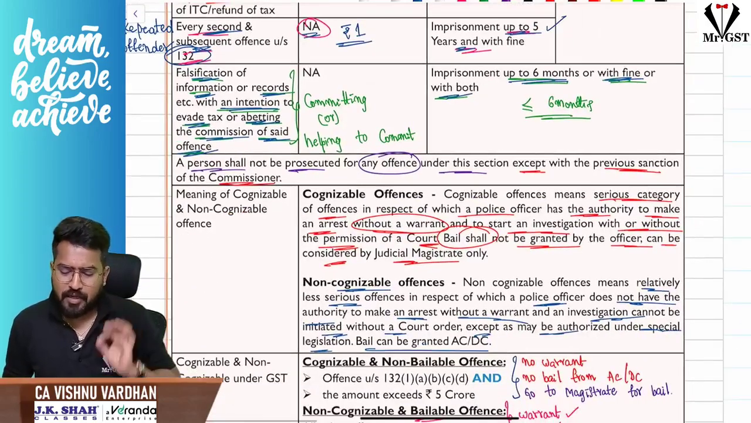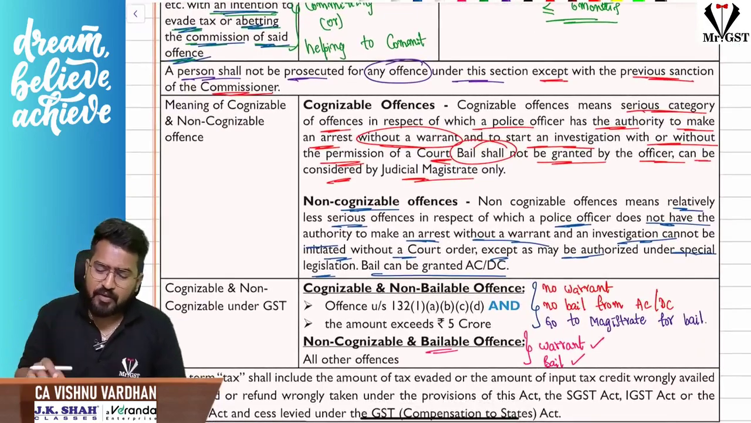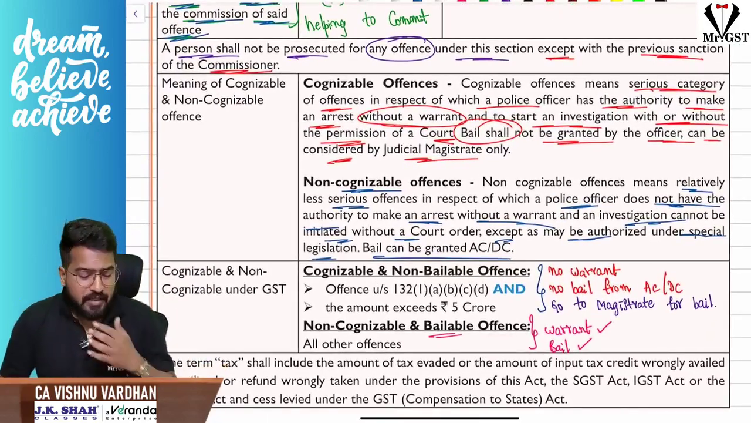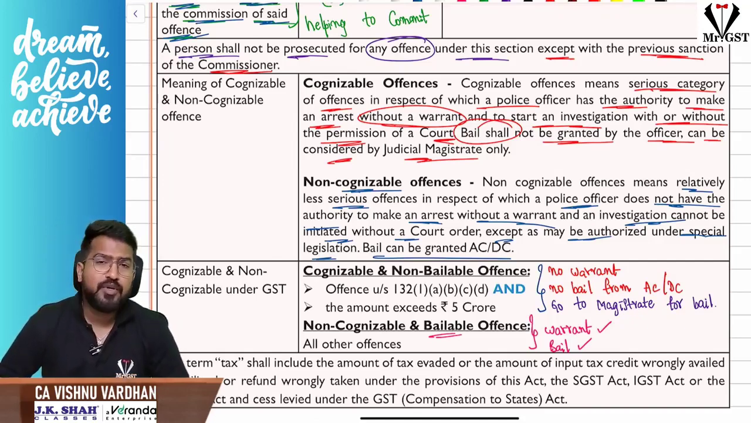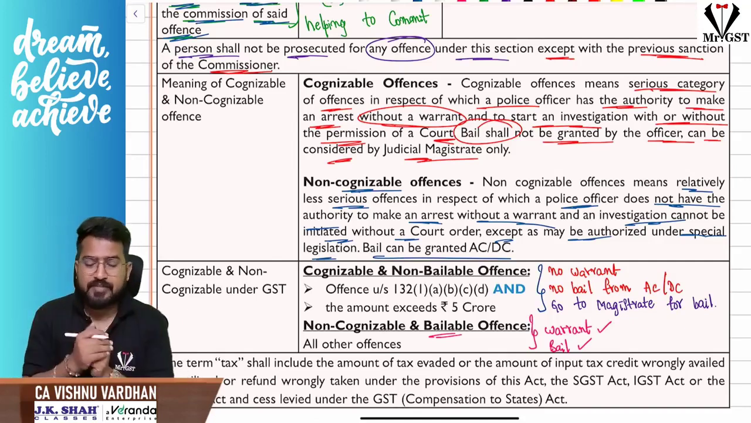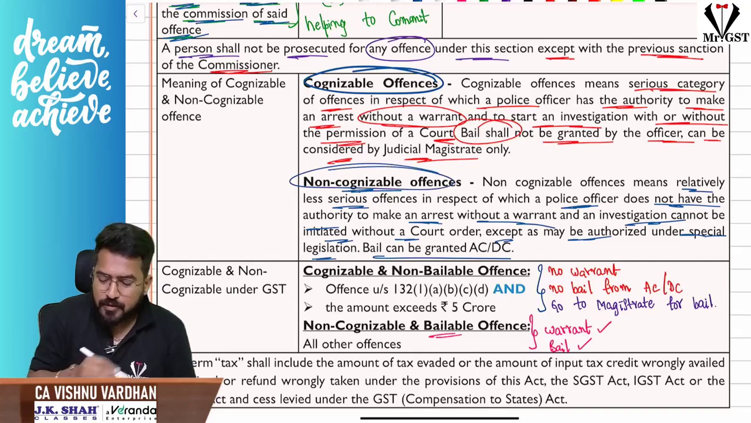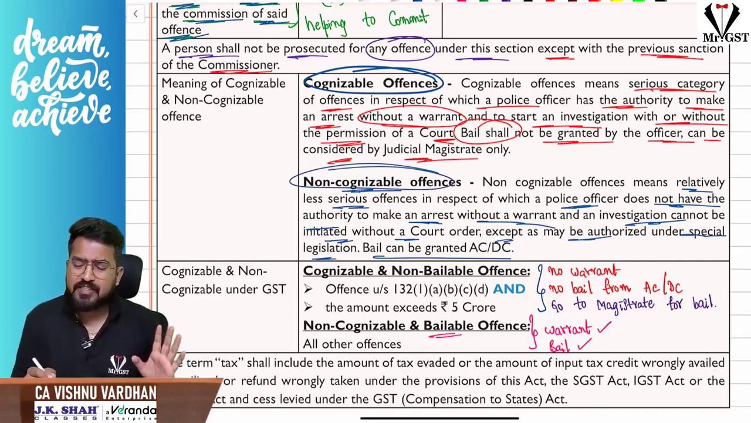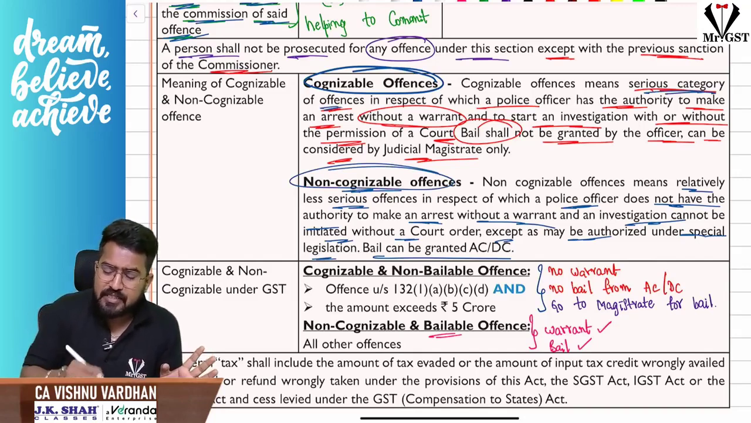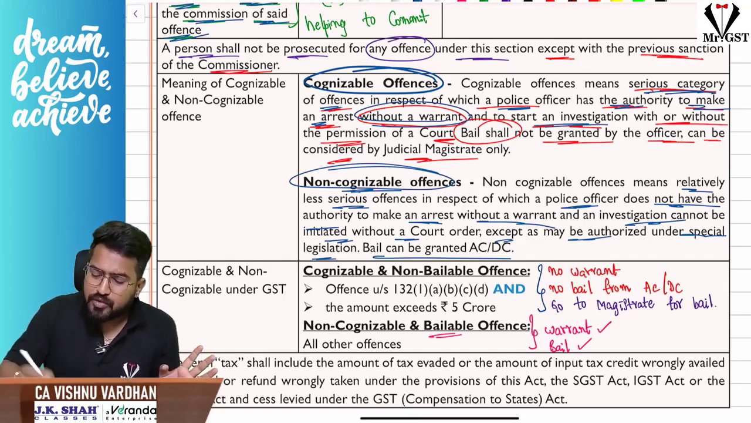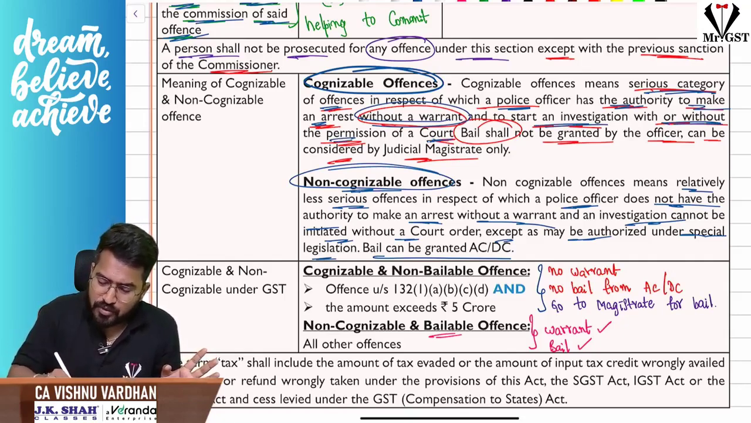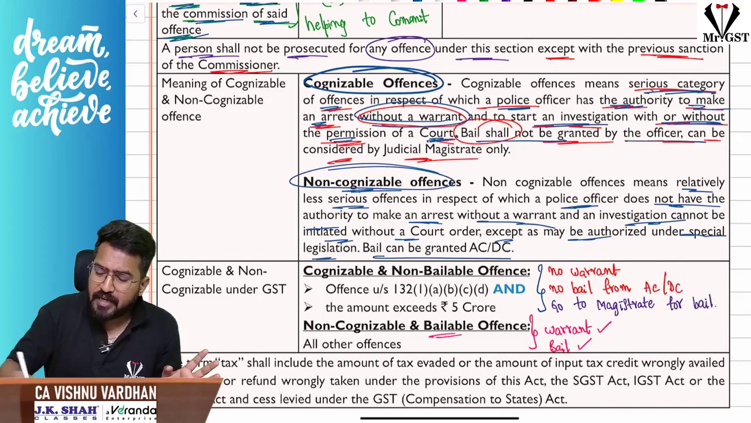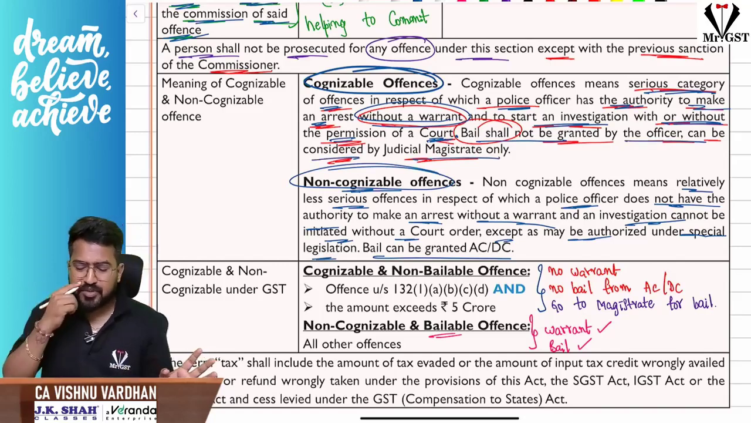Now coming to the continuation of this story. Sir, when I have committed an offense, please understand, there is something called compounding of offenses. Before going to what is compounding of offenses, we should understand offenses are of two types: cognizable offense and non-cognizable offense. Cognizable offense, please understand, is a serious category of offense in respect of which a police officer has the authority to make an arrest without warrant and to start an investigation with or without permission of a court. Bail shall not be granted by the officer, it can be considered by a judicial magistrate only.